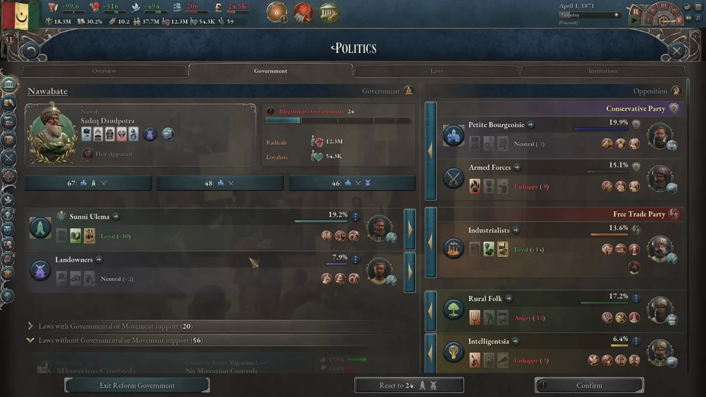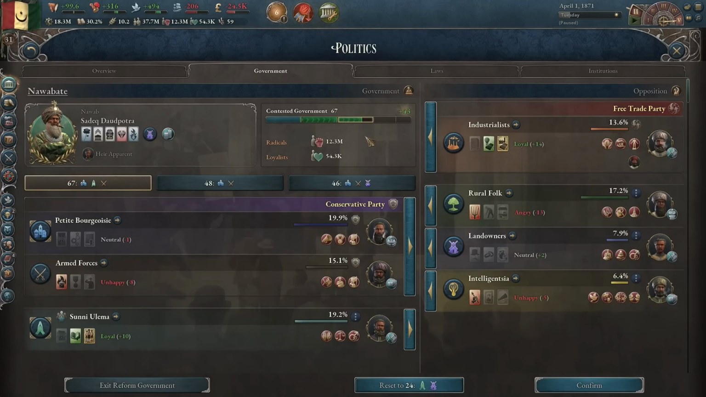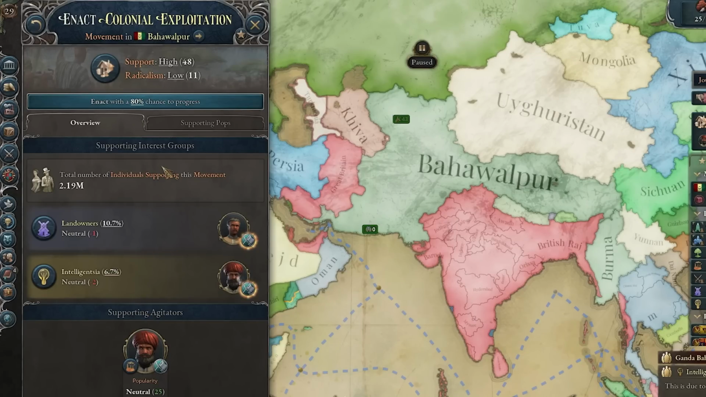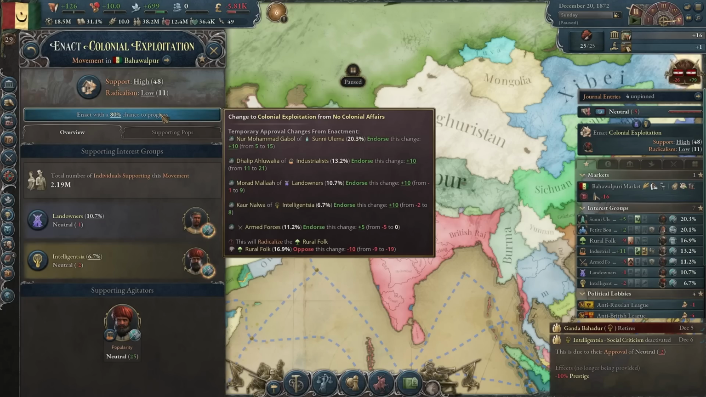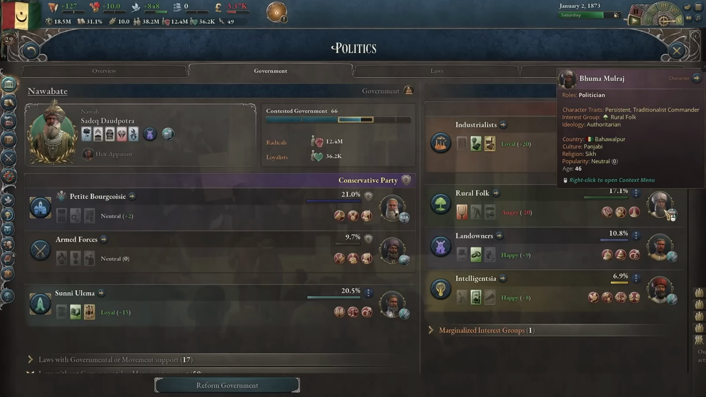Oh, and we got elections. Let's form our new government. And now all of a sudden literally everybody wants to get colonies. So you know what? Sure, I'll do it. The royal folk will become angry, but it doesn't really matter to me.